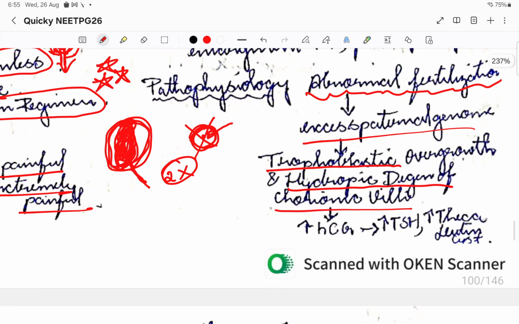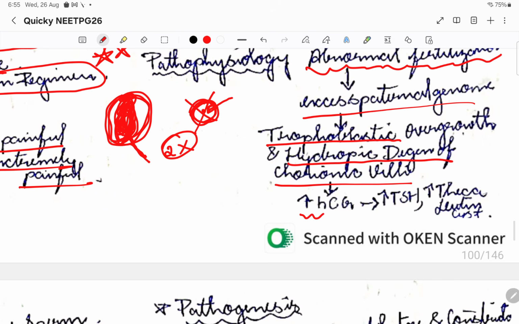There will be increased beta HCG because the placenta is what generates HCG, and there might be increased TSH, and the theca lutein cysts can also increase. HCG maintains the corpus luteum and theca lutein cysts, so if there is increased HCG, all of this will proliferate.